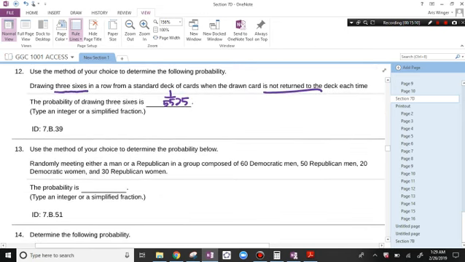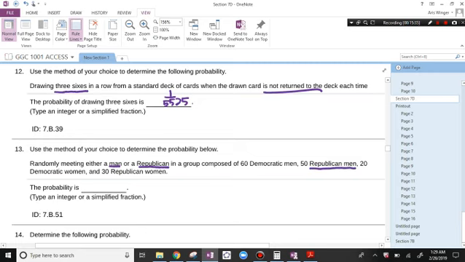Use the method of your choice to determine the probability below. Randomly meeting either a man or a Republican in a group of 60 Democratic men, 50 Republican men, 20 Democratic women, and 30 Republican women. So now we definitely have some overlap because men and Republican overlap because there are some Republican men, right?